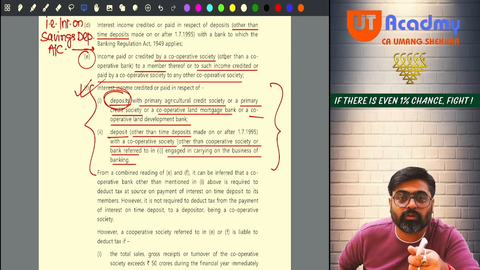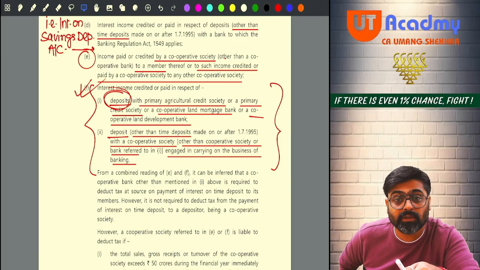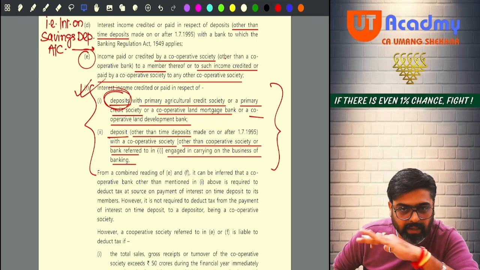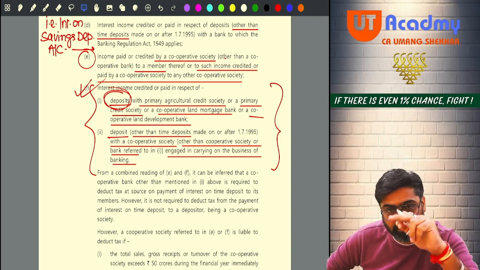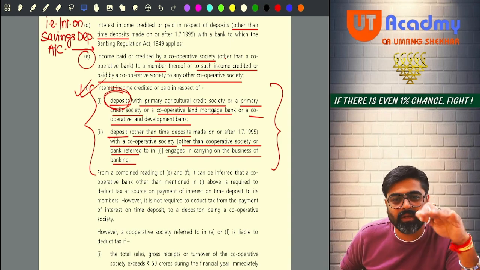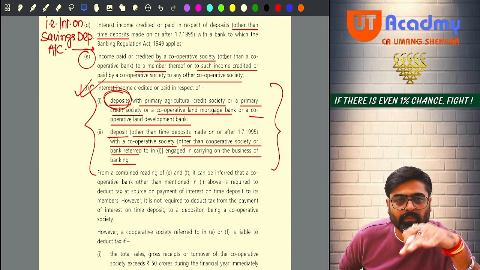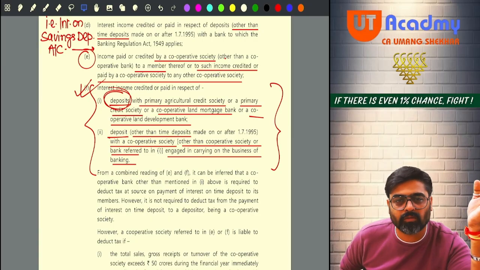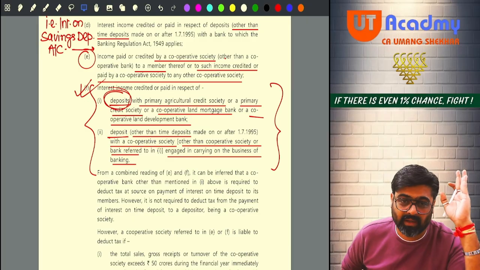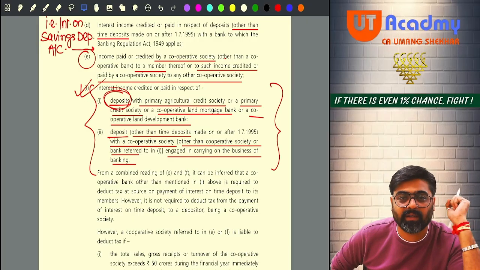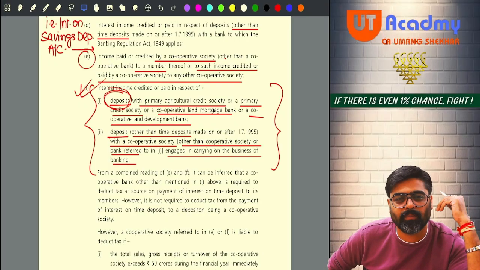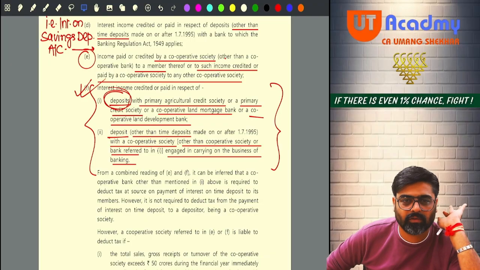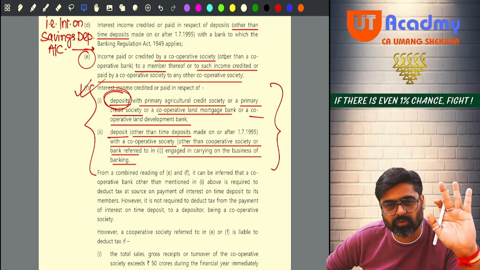So if these societies are giving interest on the deposits which they have taken, these societies are not going to deduct any TDS on the deposits maintained with them, because with these types of societies the deposits will be maintained by very small people. If on those deposits also the TDS is deducted, then unnecessarily those small people will have to file their return of income to get the refund of that TDS. Getting my point? It will be a problem for those depositors. So hence no requirement. The same reason applies to other cooperative societies also. So please remember this much only, that is sufficient.